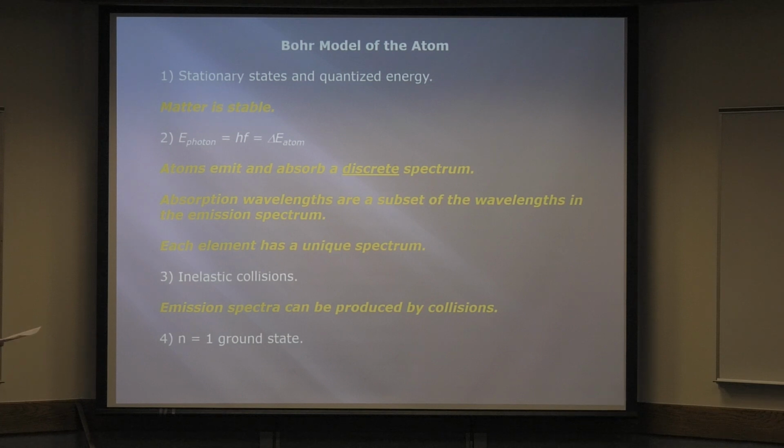But now what we want to do is apply it to a real atom. Now think about it. If you just came up with this great model, which seems to be working, but now you want to apply it to a real element, which element are you going to start with? Uranium or hydrogen? Well, it's pretty obvious, right? You can start with the simplest one possible. So now we're going to apply this Bohr model to the simplest element there is, and that's hydrogen. So let's quit, and we'll do that next.